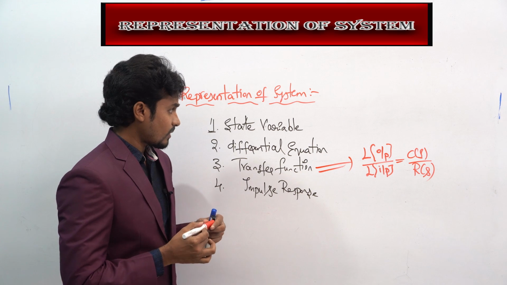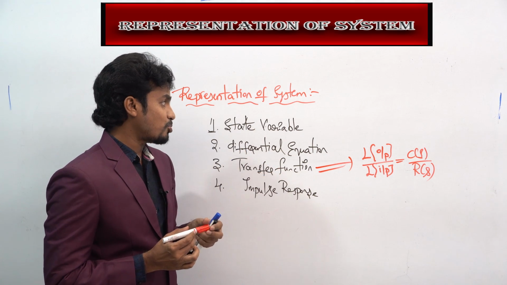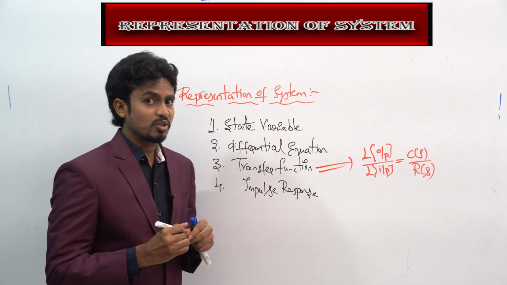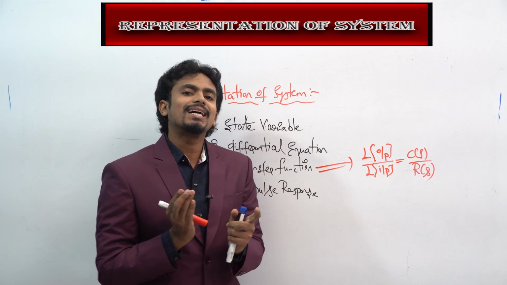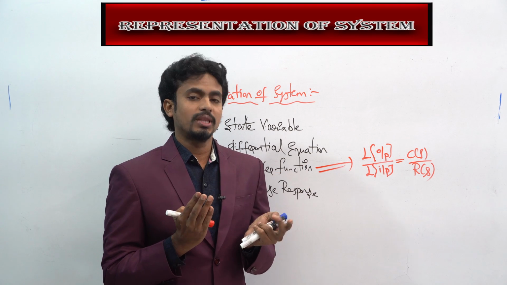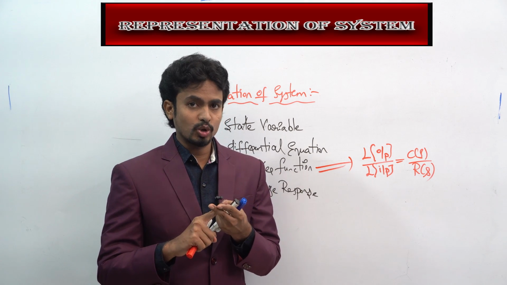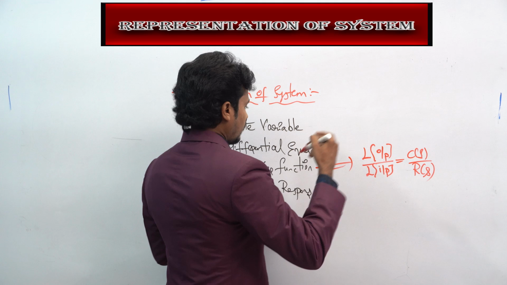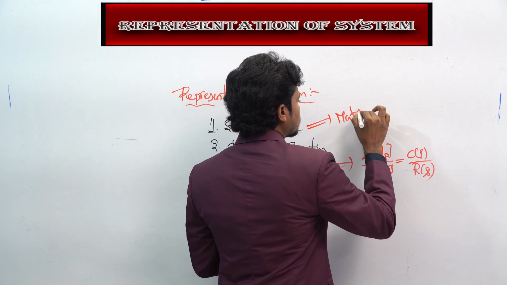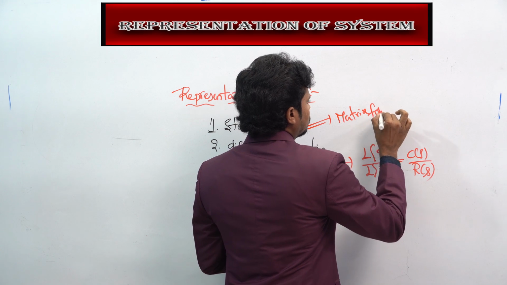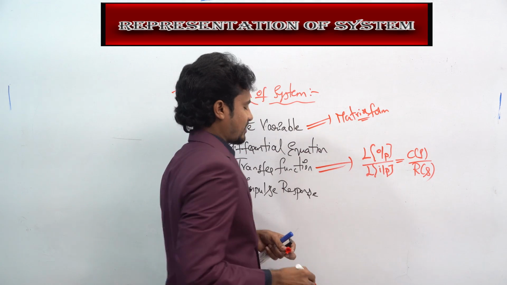And the state variable also we can represent using the matrix form, right? There also we can see different types: one is observability, next is controllability. Here also we generally represent in the matrix form.